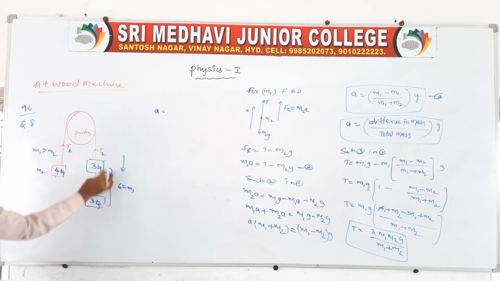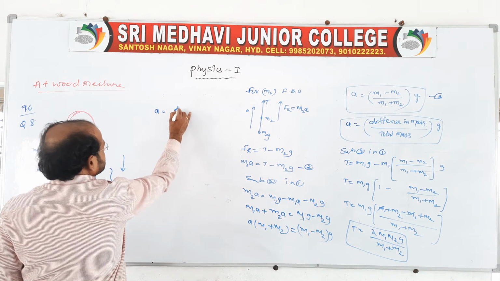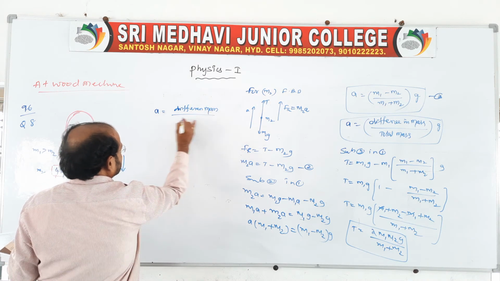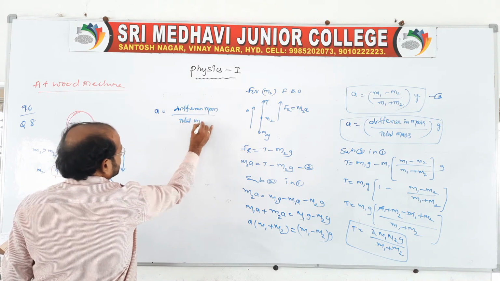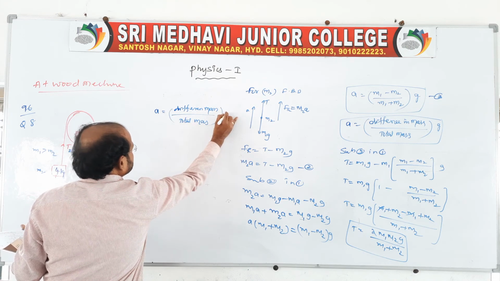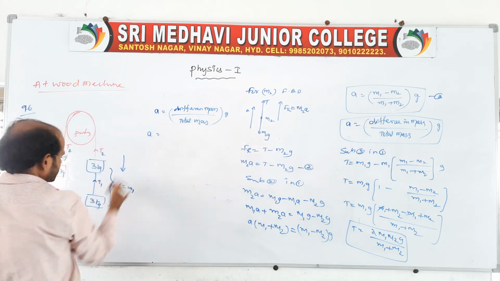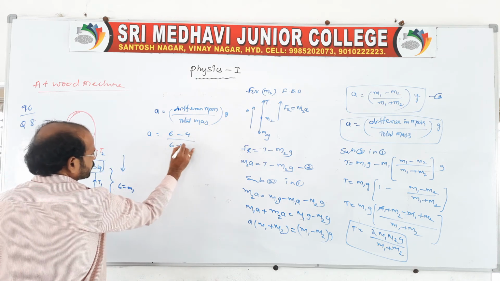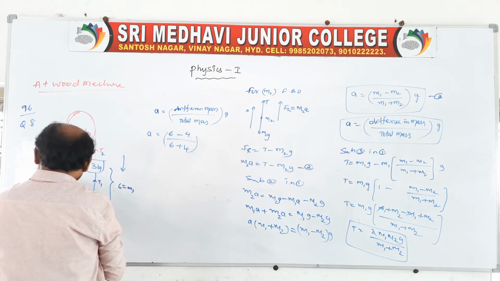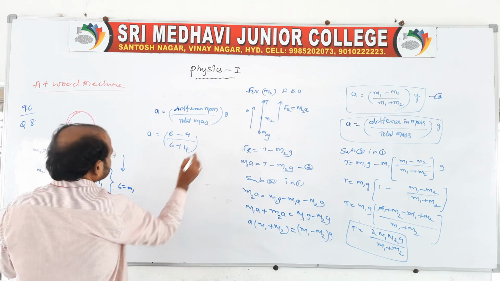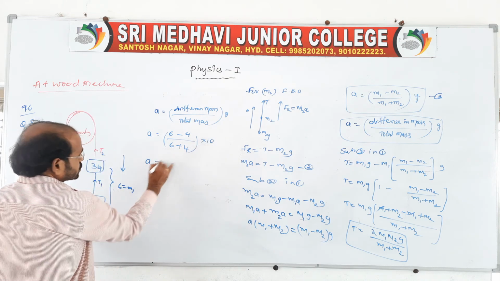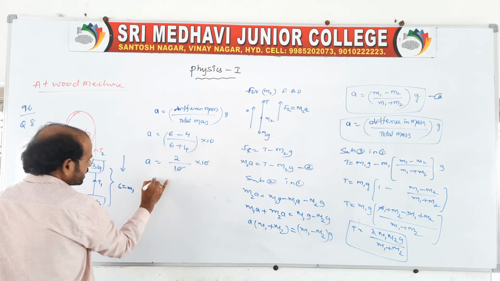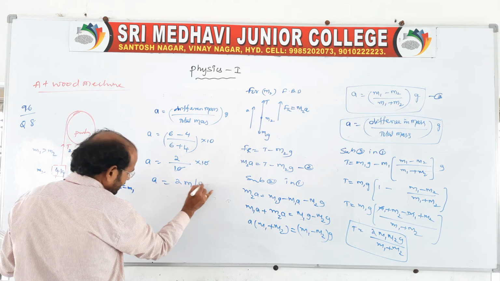So you write the difference in mass by total mass, into acceleration due to gravity. So the difference in mass is 6 minus 4 by 6 plus 4. Very simple problem. Here g as usual is given as 10. So 2 by 10 into 10. So a is equal to 2 meter per second square.